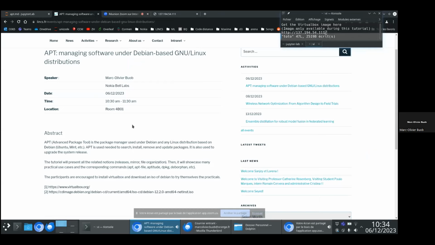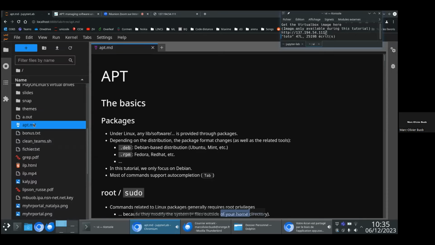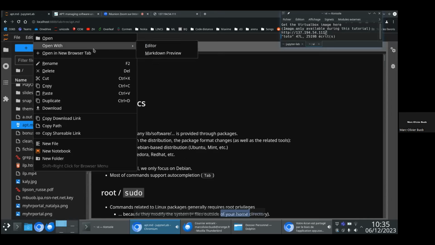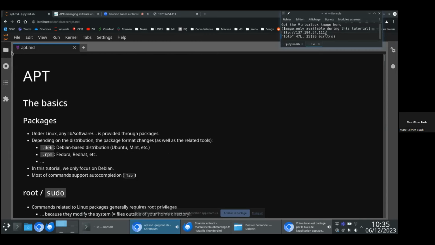You will soon get a link on the page of the event to get the MD file. Possibly it's already available. Yes, this is here. So if you want to download the instructions, this is here. You will basically have this file. If you want to display it, and if you have Jupyter, select your file, right click, and open with Markdown preview if you want the rendering. Otherwise, I invite you to look at the screen.